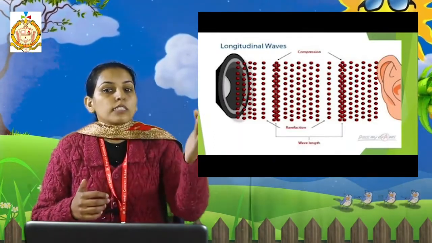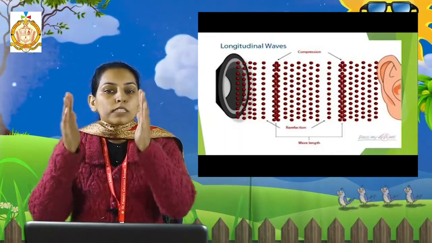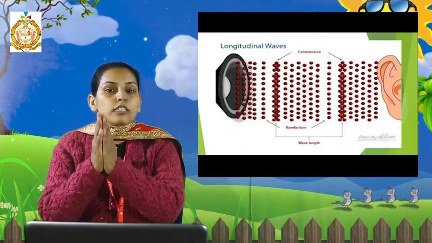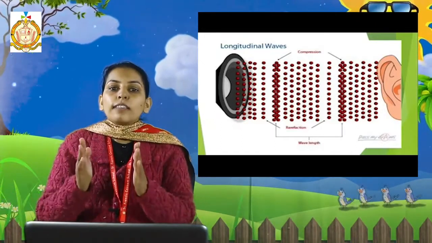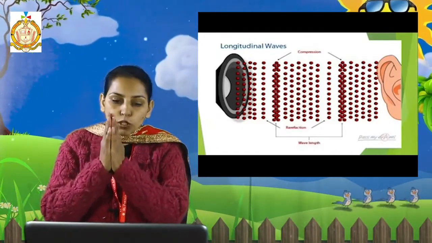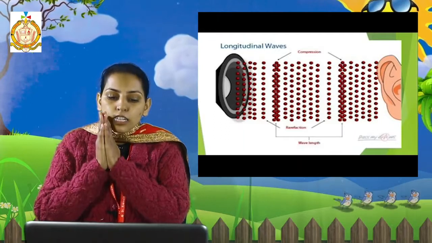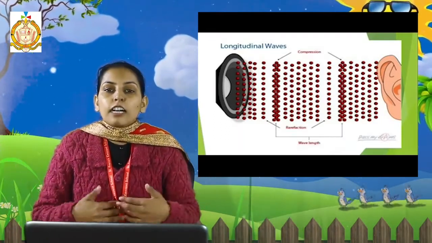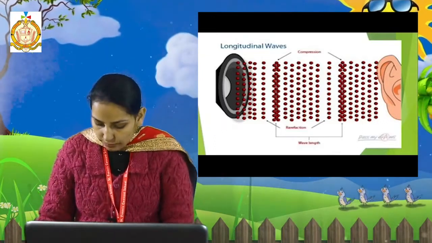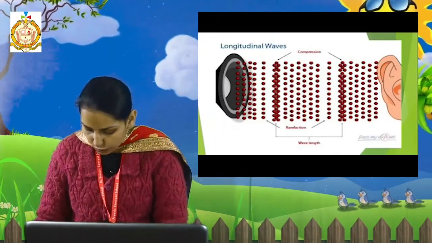Students, when this process continues, sometimes the layers are closer to each other, and sometimes they are away from each other. When the layers of air are close to each other, it is called compression. And when they are away from each other, it is called rarefaction. This is about the sound.